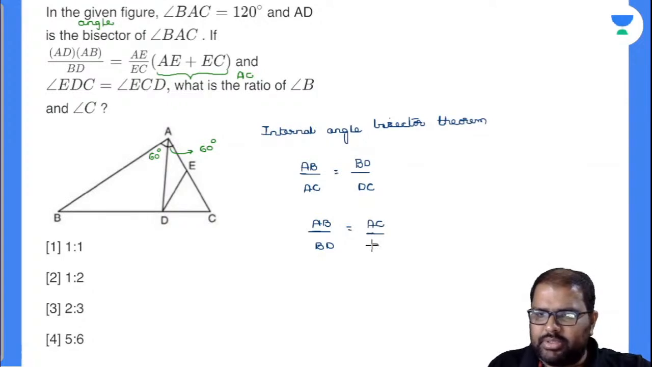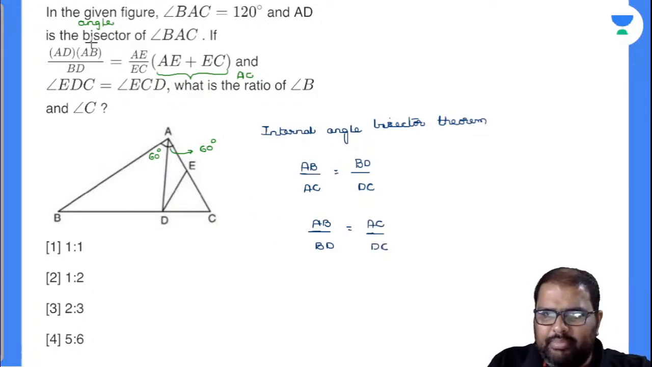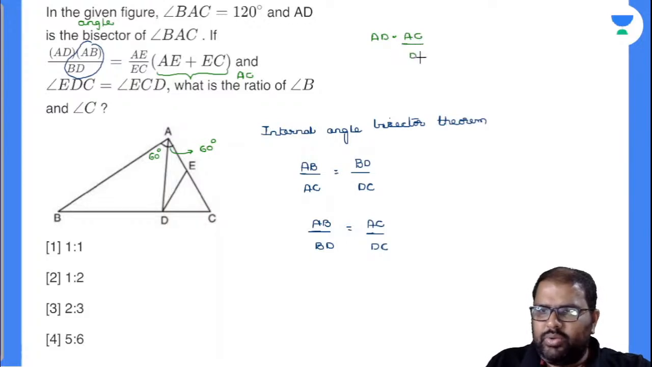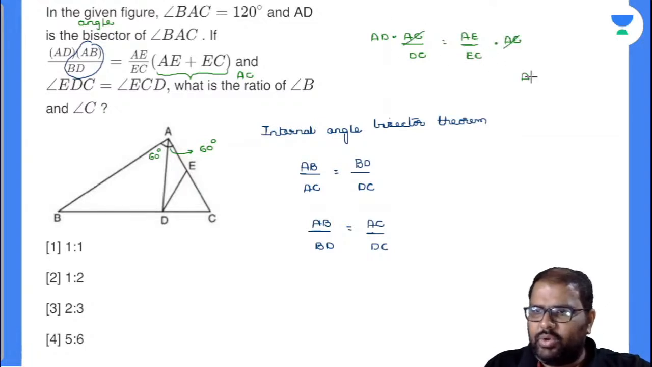Now closely observe there, in the place of AB by BD, I will substitute AC by DC. I'll write down AD into AC by DC is equal to AE by EC. AE plus EC is nothing but equal to AC. Finally done. So AC gets cancelled. Finally I can write down AD by DC is nothing but equal to AE by EC. By this what can I say?